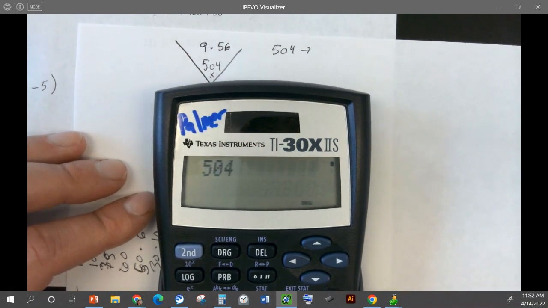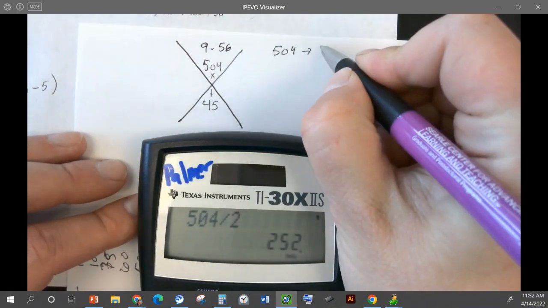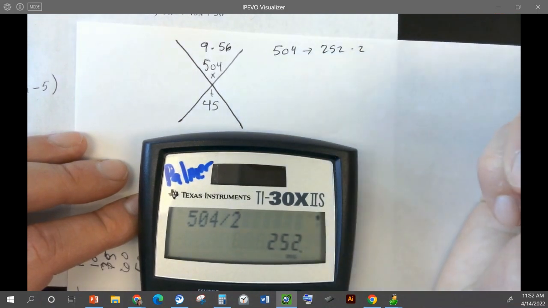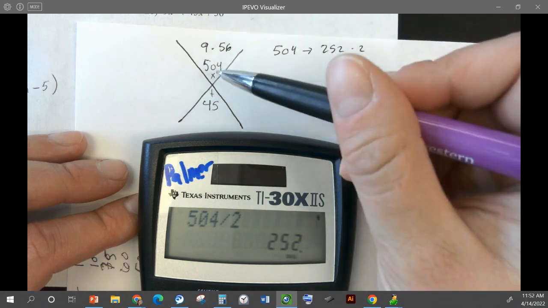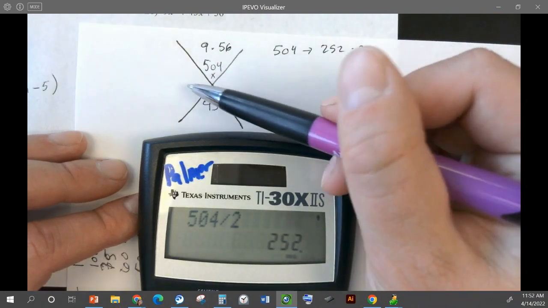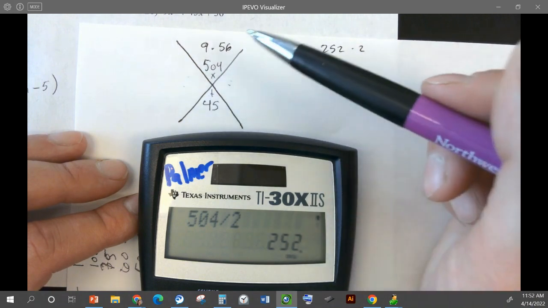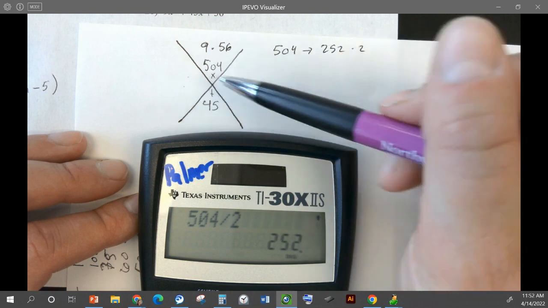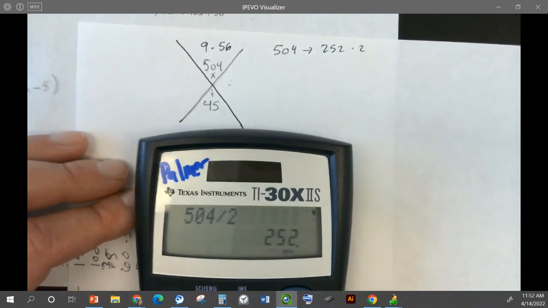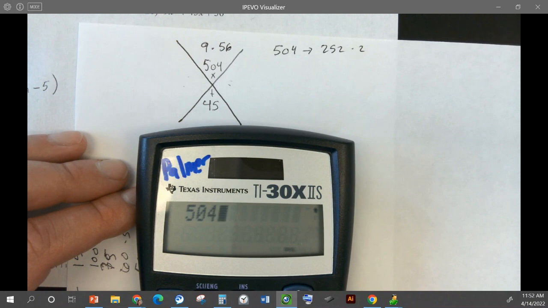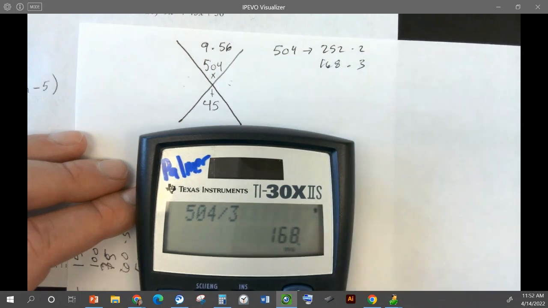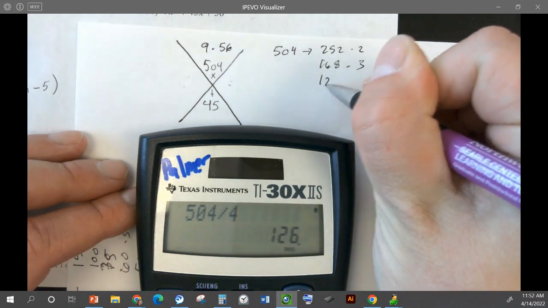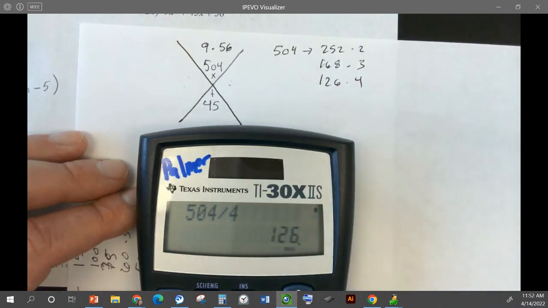All right, so I just start off. This is even, so I'm going to divide by 2. So 252 and 2, but there's no way I can get 45 out of those two numbers. The other thing I can look at is that both of these numbers will be positive, so I'm looking for two positive numbers that add to 45. 504 is maybe divisible by 3, so 168 times 3, that doesn't work. 504 divided by 4, 126 times 4, that doesn't give us 45.